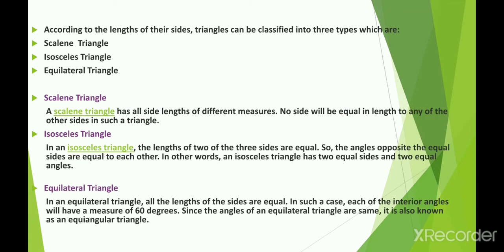Now the third one is the equilateral triangle. In an equilateral triangle, all the sides are equal in length. In such a case, each of the interior angles will have a measure of 60 degrees. Since the angles of an equilateral triangle are the same, it is also known as an equiangular triangle. So the thing you have to remember: in an equilateral triangle, all three sides are the same, and the measure of each angle is 60 degrees. Okay.